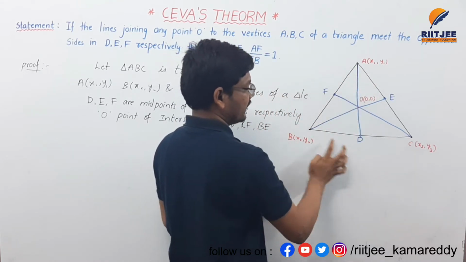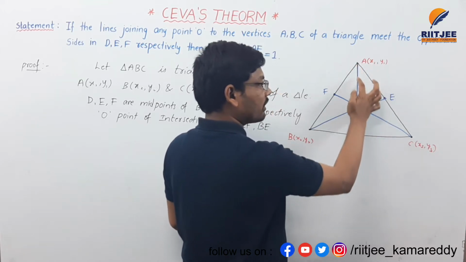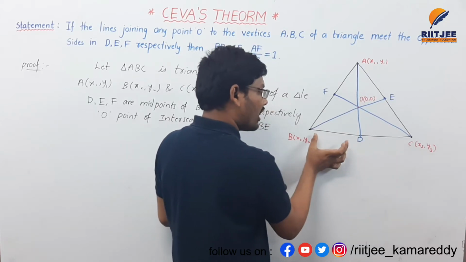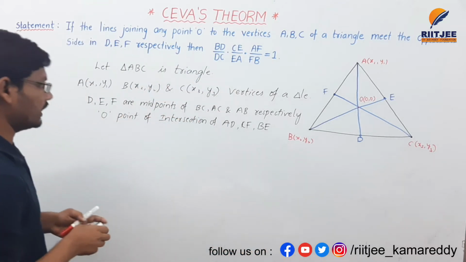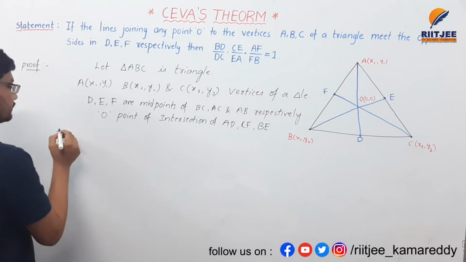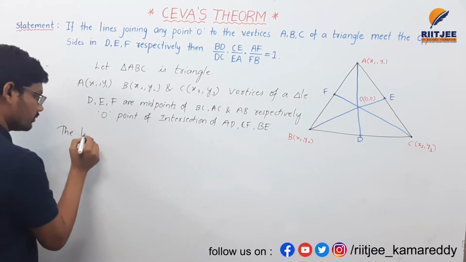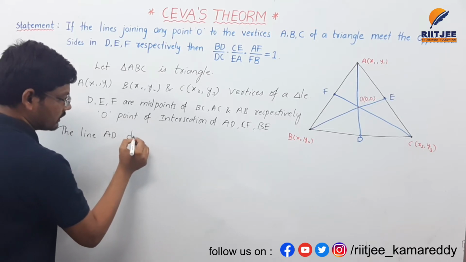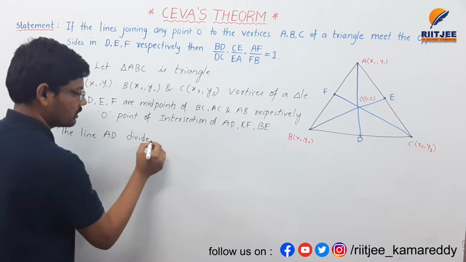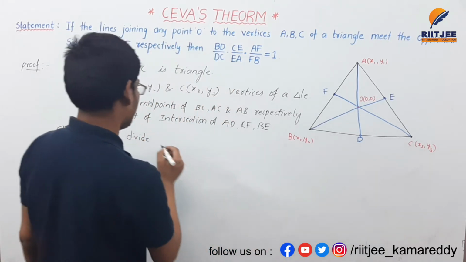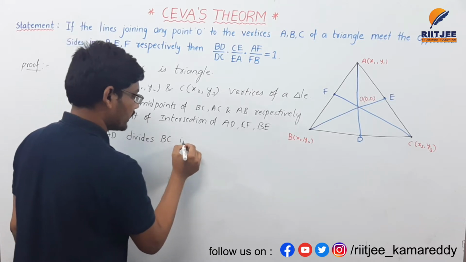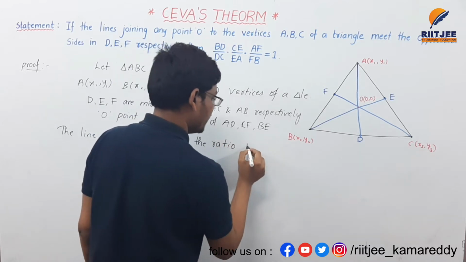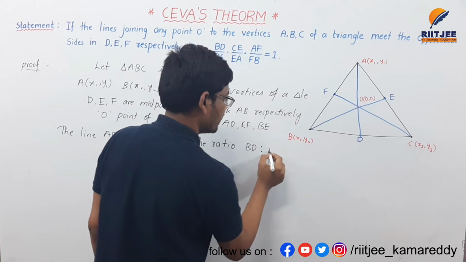The equation of line AD is dividing BC in the ratio BD is to DC.